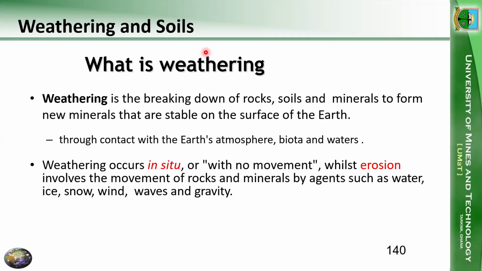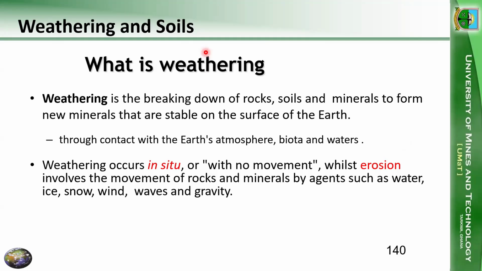So weathering is the breakdown of rocks, soils, and minerals to form new minerals that are stable on the surface of the earth. As we know from the primary definition, rocks are breaking down to form soils and minerals.